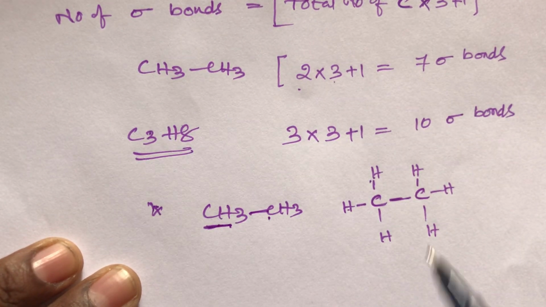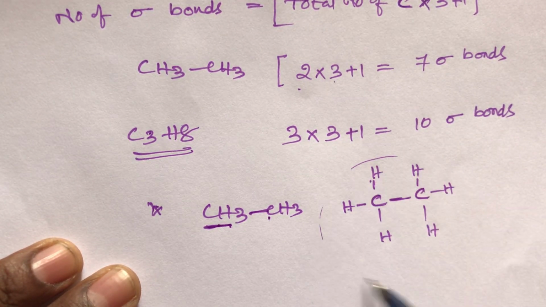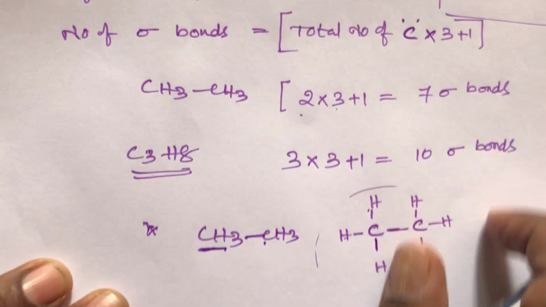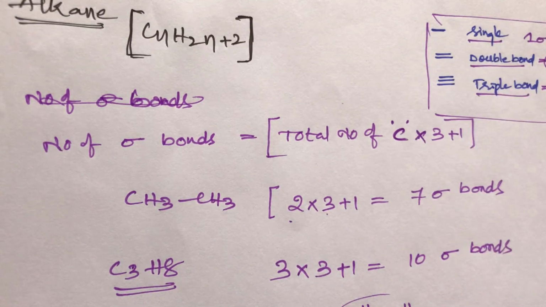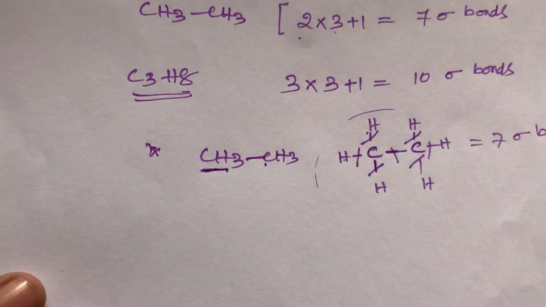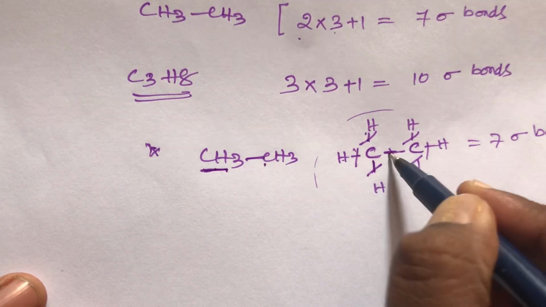Now calculate how many sigma bonds surround this structure. A single bond always has one sigma bond. So 1 2 3 4 5 6 7, 7 sigma bonds.